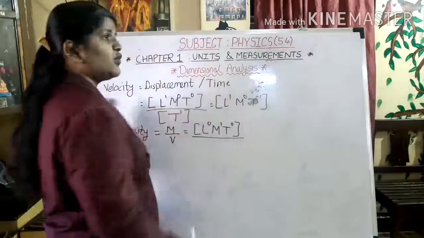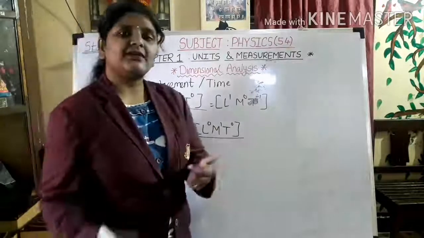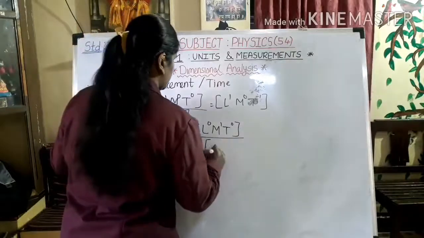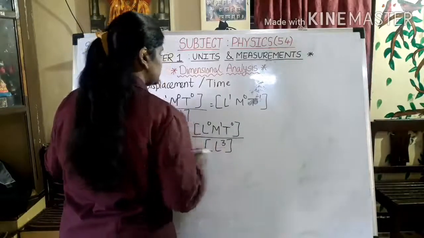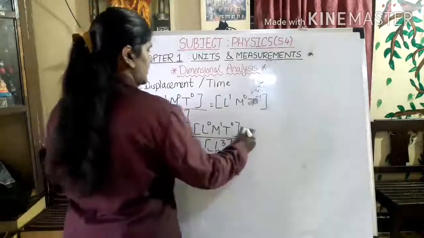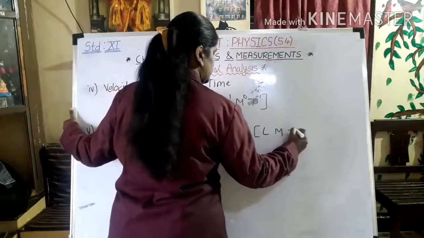Now as volume is being considered, what is volume? Volume is nothing but cube of the length, right? So I can write over here L3. It is cube of length, no? So I can write L cube over here. Now I have to combine both of them. So I will just write this.